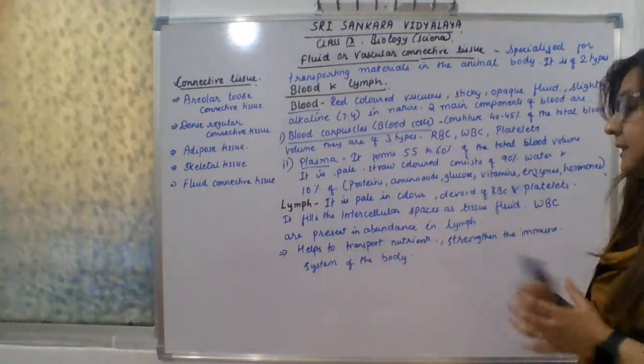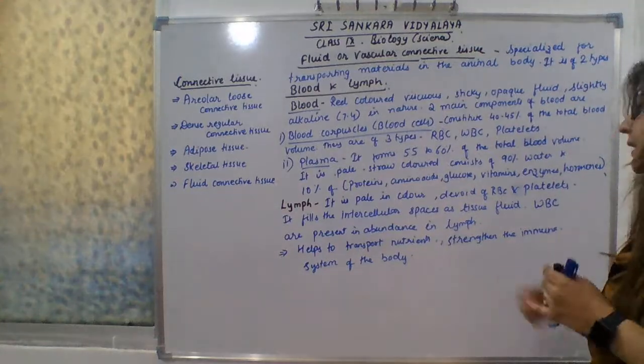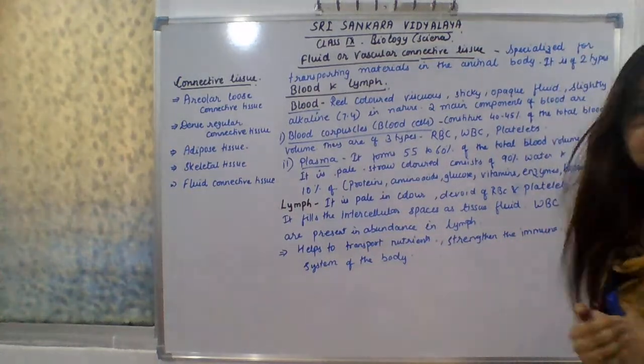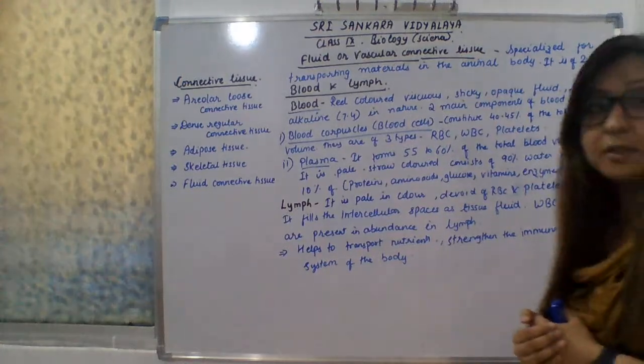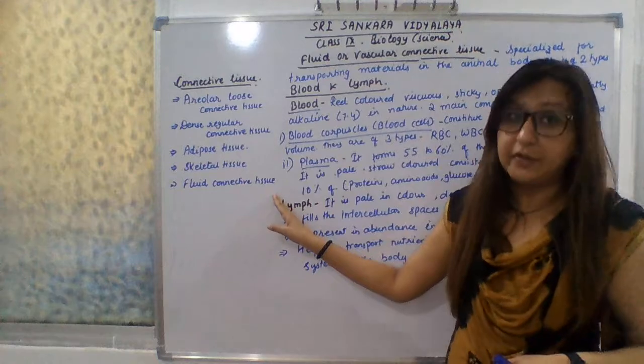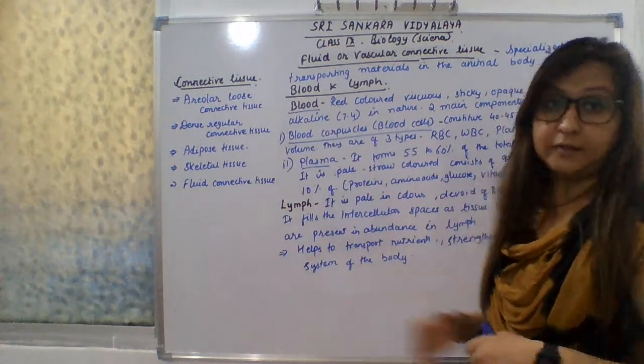Okay, so it helps in the transport of nutrients, and as I told you, WBC are present here, so definitely it will strengthen the immune system of the body. So this is all about the connective tissue and all types of connective tissues.